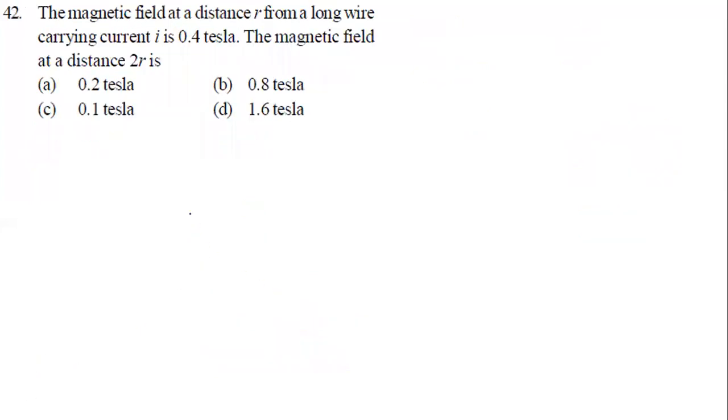Yes. Question number 42. Look at the question now. The magnetic field at a distance R from a long wire carrying a current is how much? 0.4 Tesla and current is I. Okay, long straight wire, what formula comes to our mind? B equal to mu naught I by 2 pi R using Ampere's circuital law. So how much magnetic field is there? B is 0.4 Tesla. Current I is how much? Small I they have given. Okay.